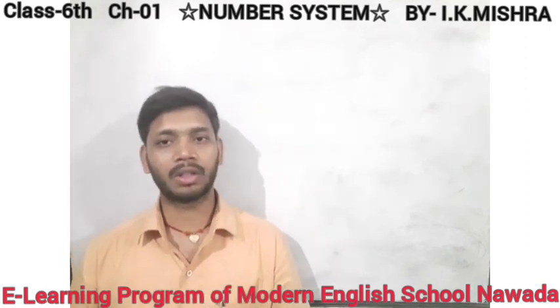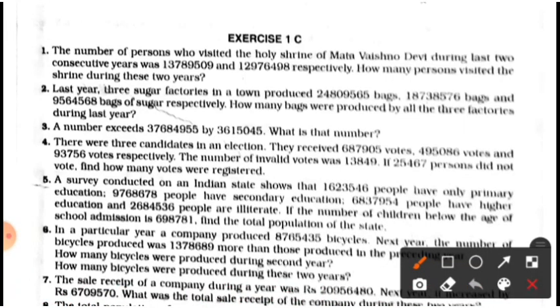So let's now start. Students, it's exercise 1C, and here is question number 1. The number of persons who visited the holy shrine Mata Vaishno Devi during the last 2 consecutive years is given here respectively.